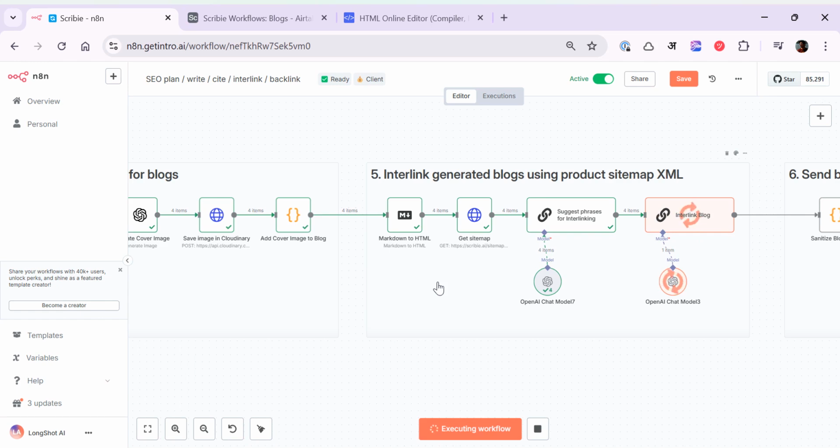The moment the blog is generated, we check the sitemap of your whole website. We see what the relevant interlinking opportunities are, and then we actually link those other pages at an appropriate phrase. All of this will be visible in a second.